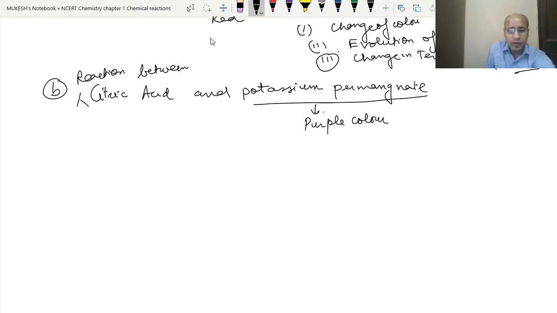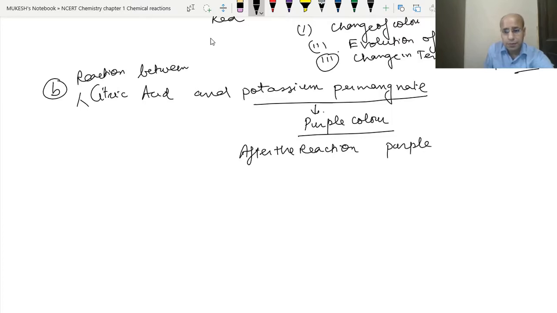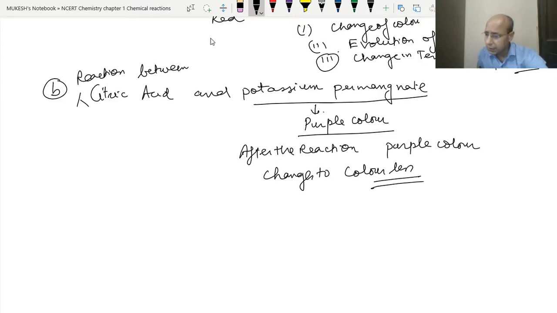Okay, so when we heat the citric acid and potassium permanganate, when these two react, then after the reaction, purple color changes to colorless. Okay, the solution becomes colorless.